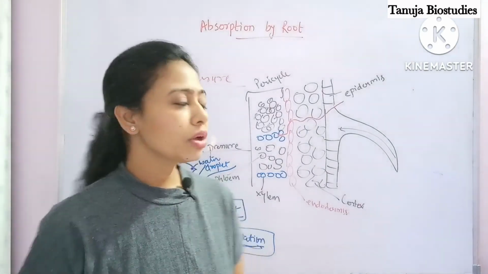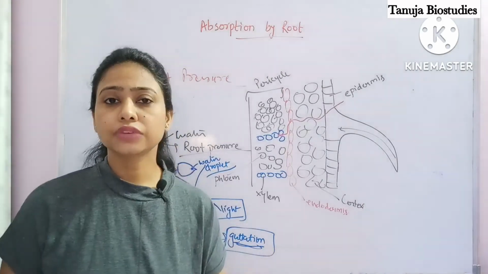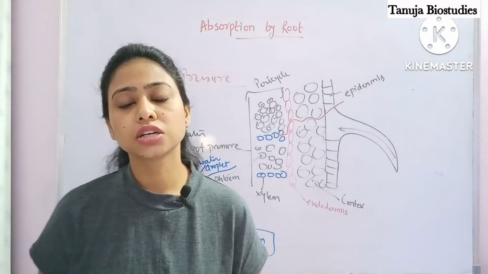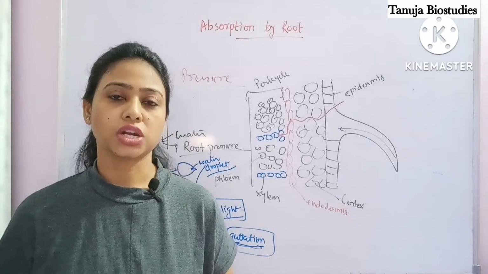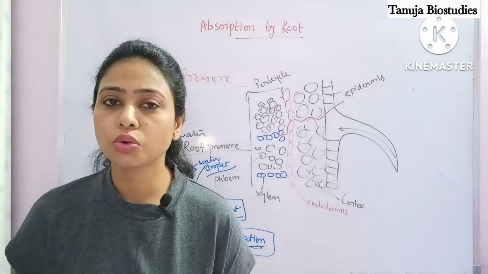Guttation. Okay, so in this video we have talked about active transport, flaccidity and turgidity, as well as root pressure. I hope all these three points are clear to all of you.